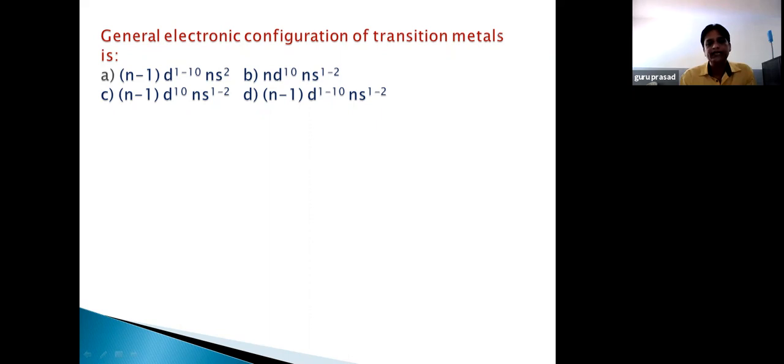So 9 electrons will be present like this according to Hund's rule. So n is equal to 1. Erase this so that you can understand.